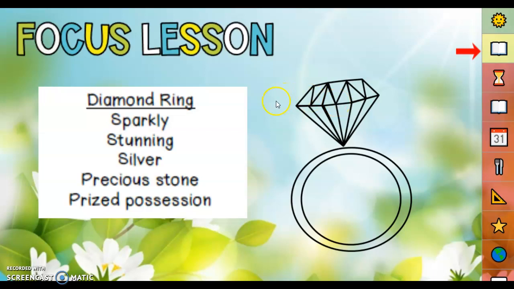Diamond ring, sparkly, stunning, silver, precious stone, prized possession.